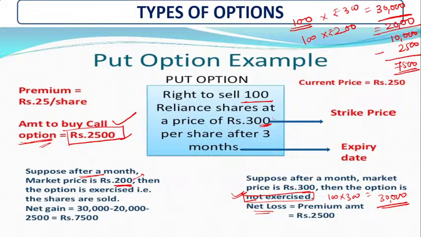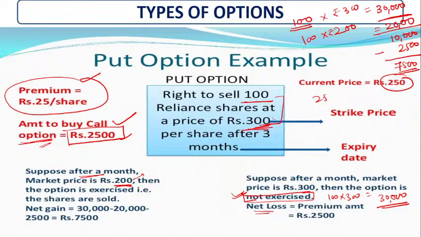Here you have a loss of whatever the premium amount is, because it is not specified in this question how much the premium amount is. If the price is 300 rupees, the actual amount is 275, sorry, this is not 250, there is some mistake, it is 275.